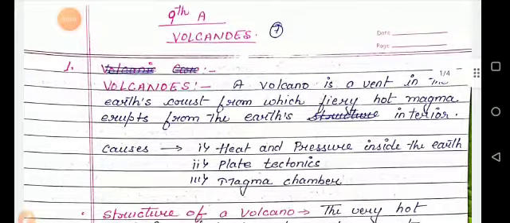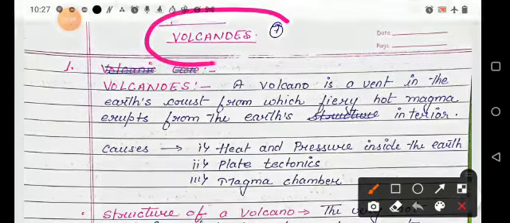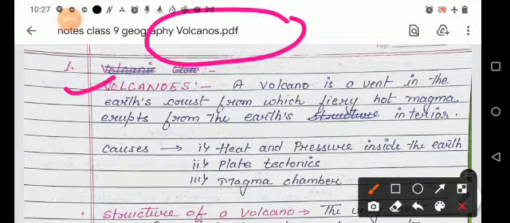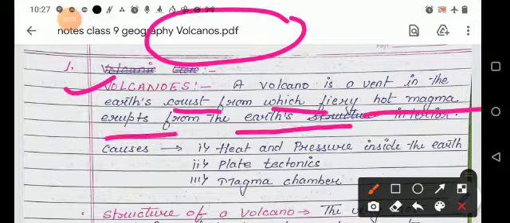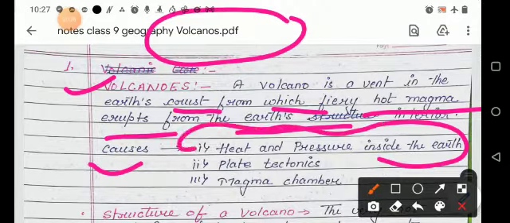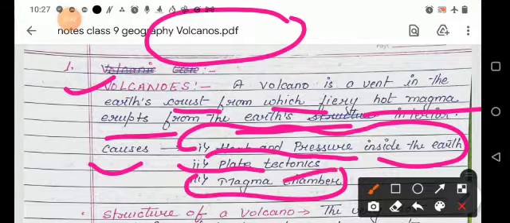So these are your notes on volcano. What is a volcano? A volcano is a vent in the earth's crust from which very hot magma erupts from the earth's interior. And what are the causes of volcano? Heat and pressure inside the earth is the first cause. Plate tectonics, when two plates are attracted to each other, is the second cause. And the third one is your magma chamber.